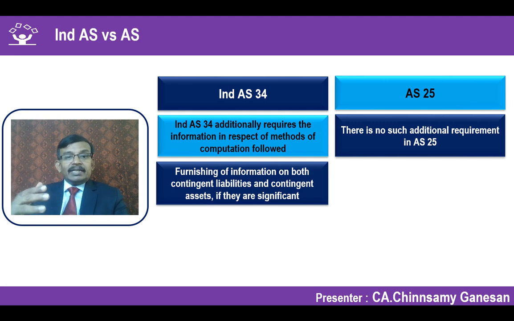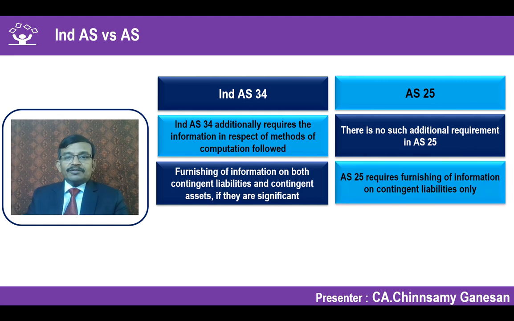Contingent liability and contingent assets both should be disclosed according to Ind AS 34 if they are significant, because Ind AS 37 talks about contingent liability as well as contingent asset. Contingent liability should be disclosed and has to be assessed for whether any provision is required. In respect of contingent asset, it is not recognized but only disclosed if it is material or significant. That is what Ind AS 37 says. Accordingly, interim financial statement also requires a disclosure of both contingent liability as well as contingent asset.